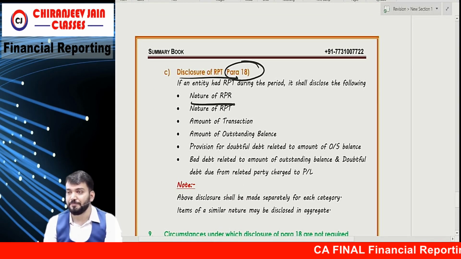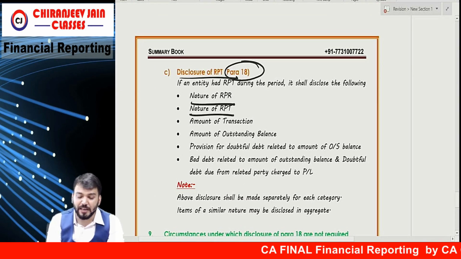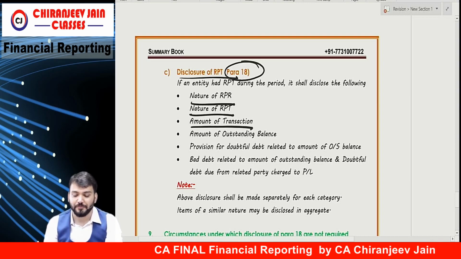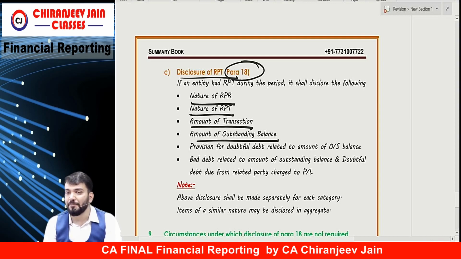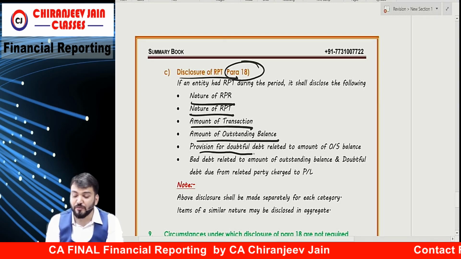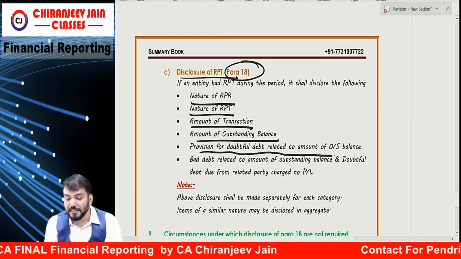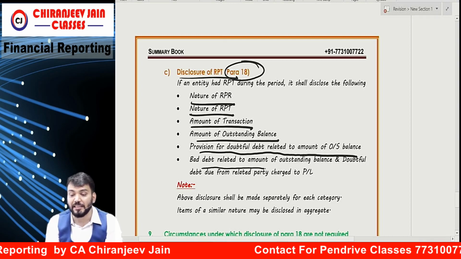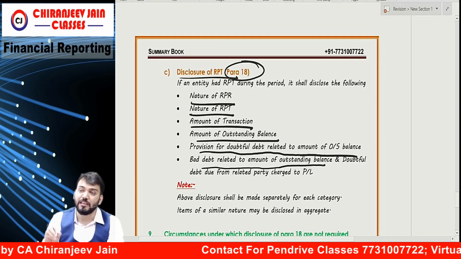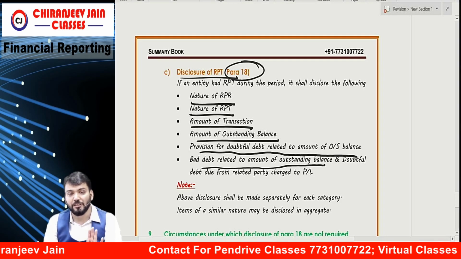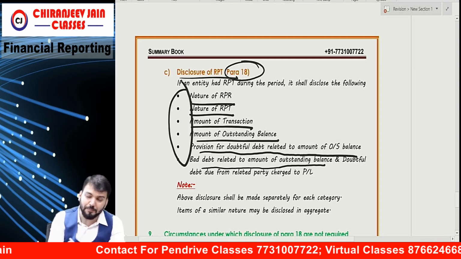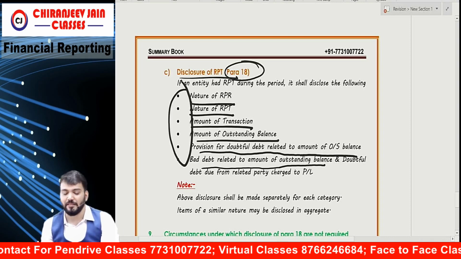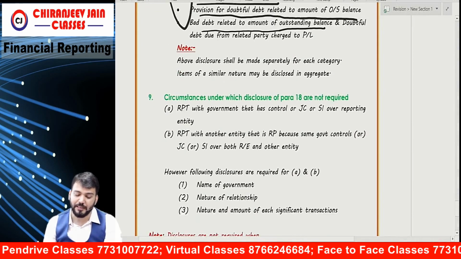Nature of relationship, nature of transaction, amount of transaction, amount of outstanding balance, and any provision for doubtful debt against such outstanding balance need to be disclosed, or any bad debt related to the amount outstanding which has been recognized in P&L needs to be disclosed. So these are the points to be disclosed for a related party transaction. Correct? Understood?